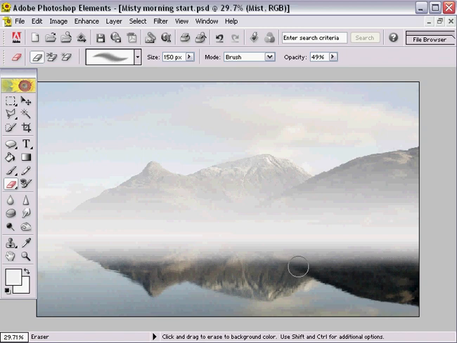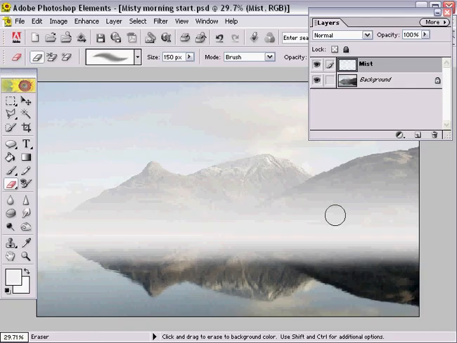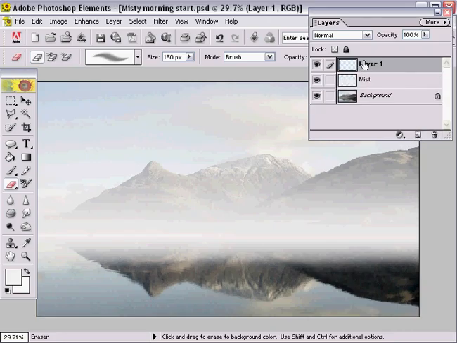Now that's best done on another new blank layer. So let's open the Layers palette with the F11 key, and we can create a new blank layer in a different way this time. Instead of using the layer menu here, we can click this icon here and a new blank layer will be created. And if we need to rename the layer, we can just double click it and type in a name of our choice and hit the enter key.